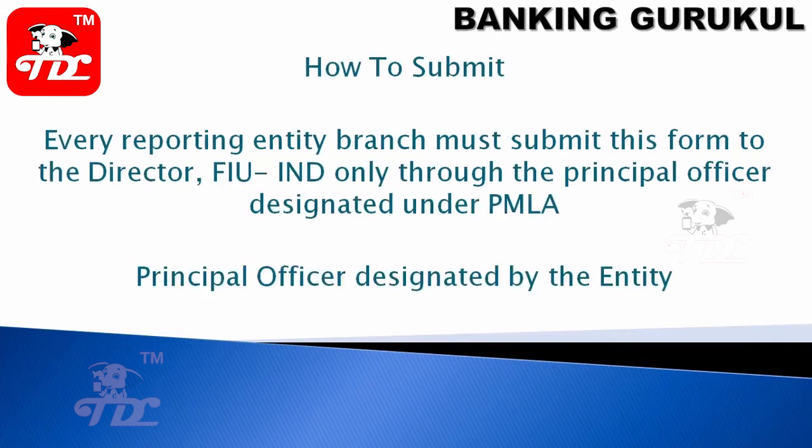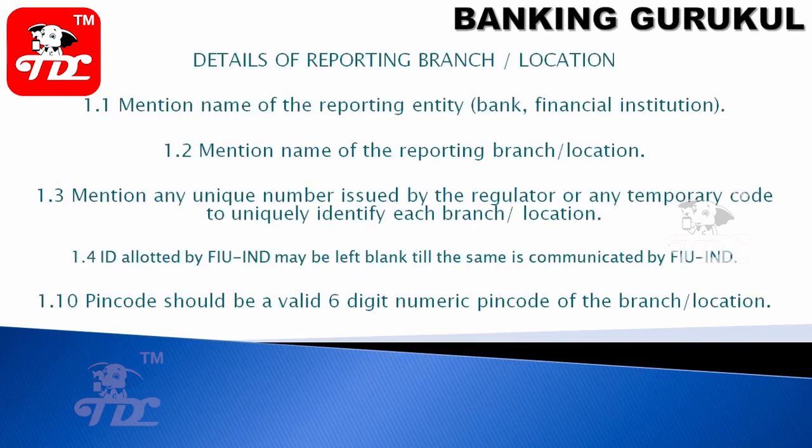Every reporting entity, be it a bank or financial institution, branch must submit this form to Director FIU only through the principal officer designated under PMLA. Every institution or bank will appoint a principal officer, and he has to submit the details to FIU.